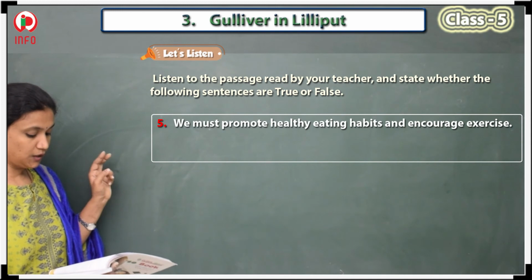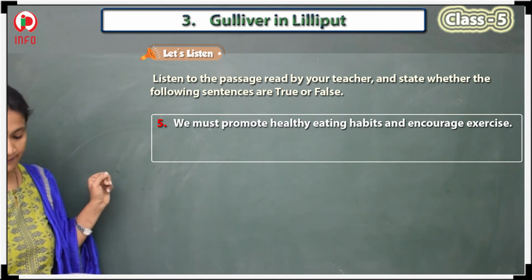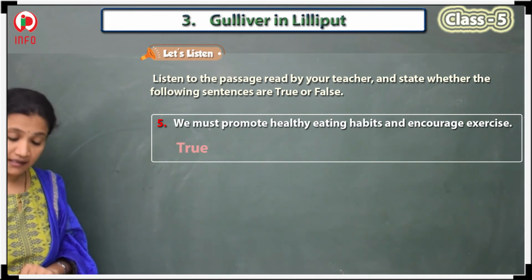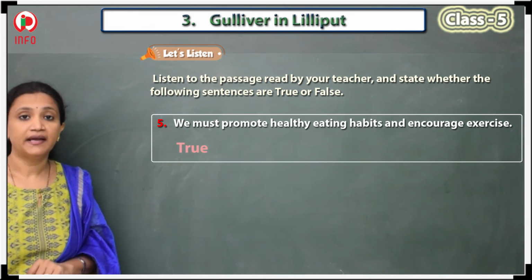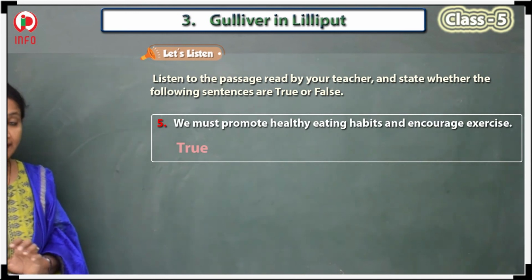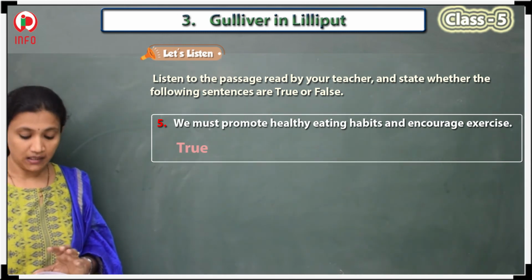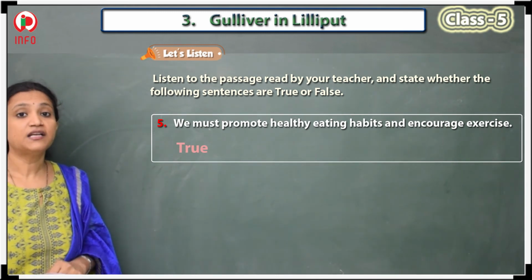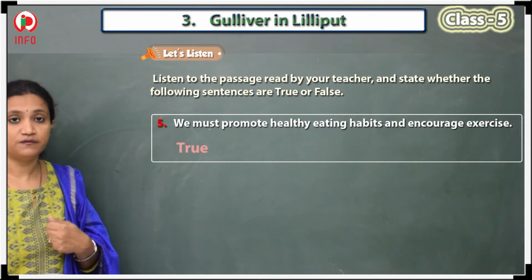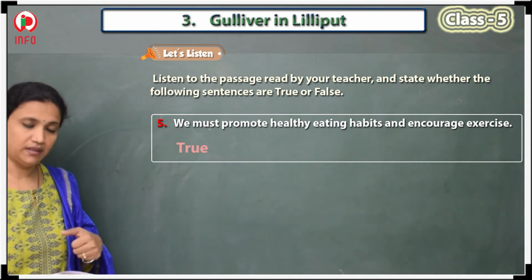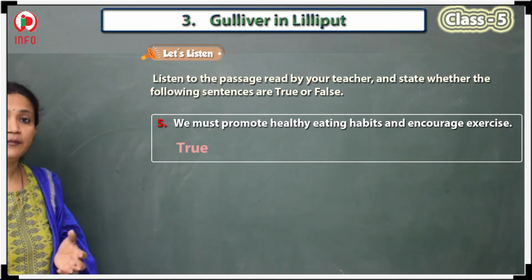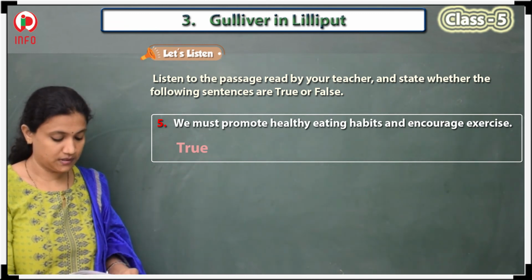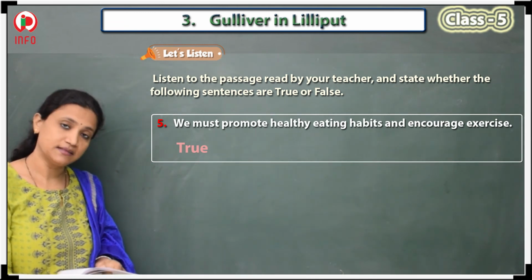The fifth one is, we must promote healthy eating habits and encourage exercise. Yes, this is a very correct statement. We must promote healthy eating habits, and we should not eat junk food, and we should be encouraged to do exercise. We should do regular exercise, whether it may be playing or any kind of exercise, but not playing on the iPods. Okay, so this statement is correct.